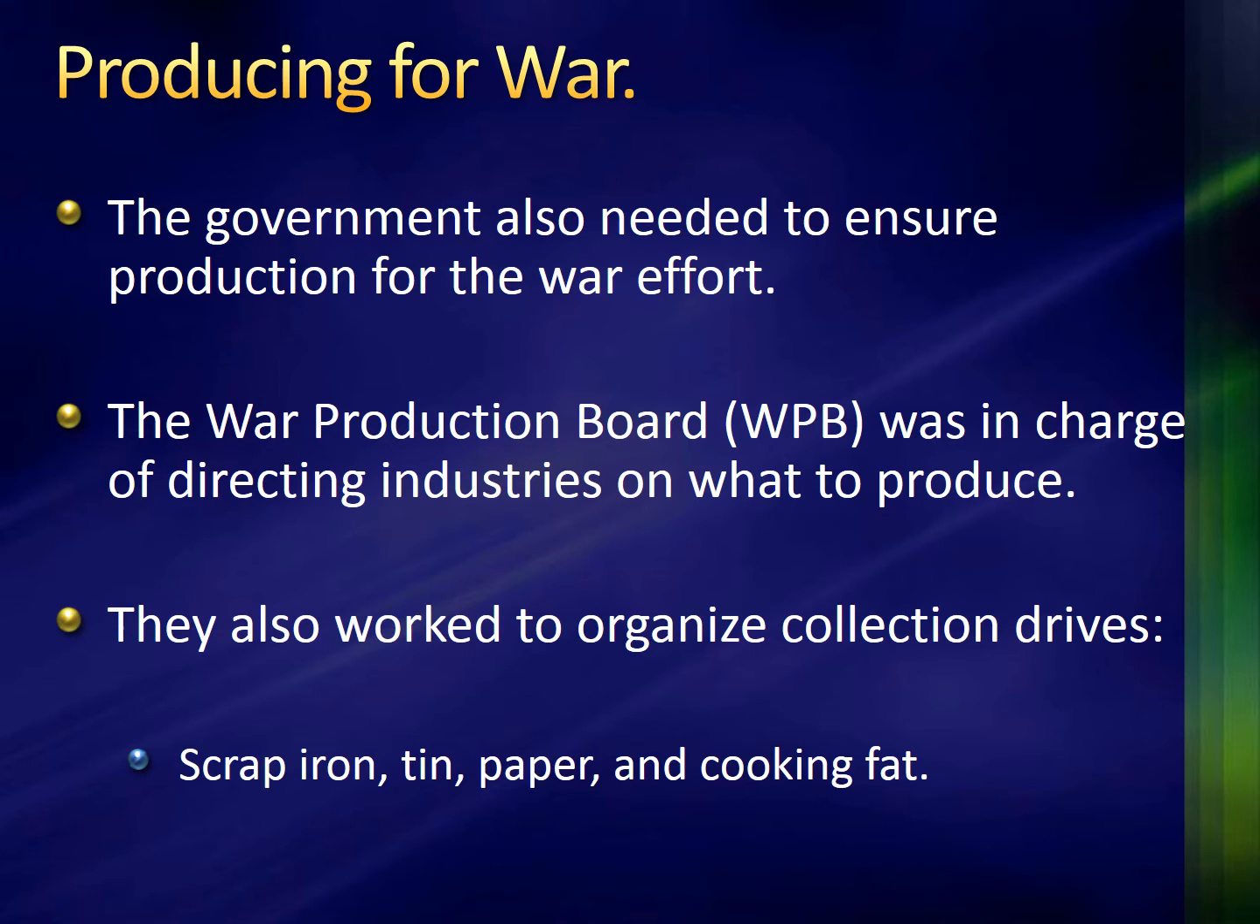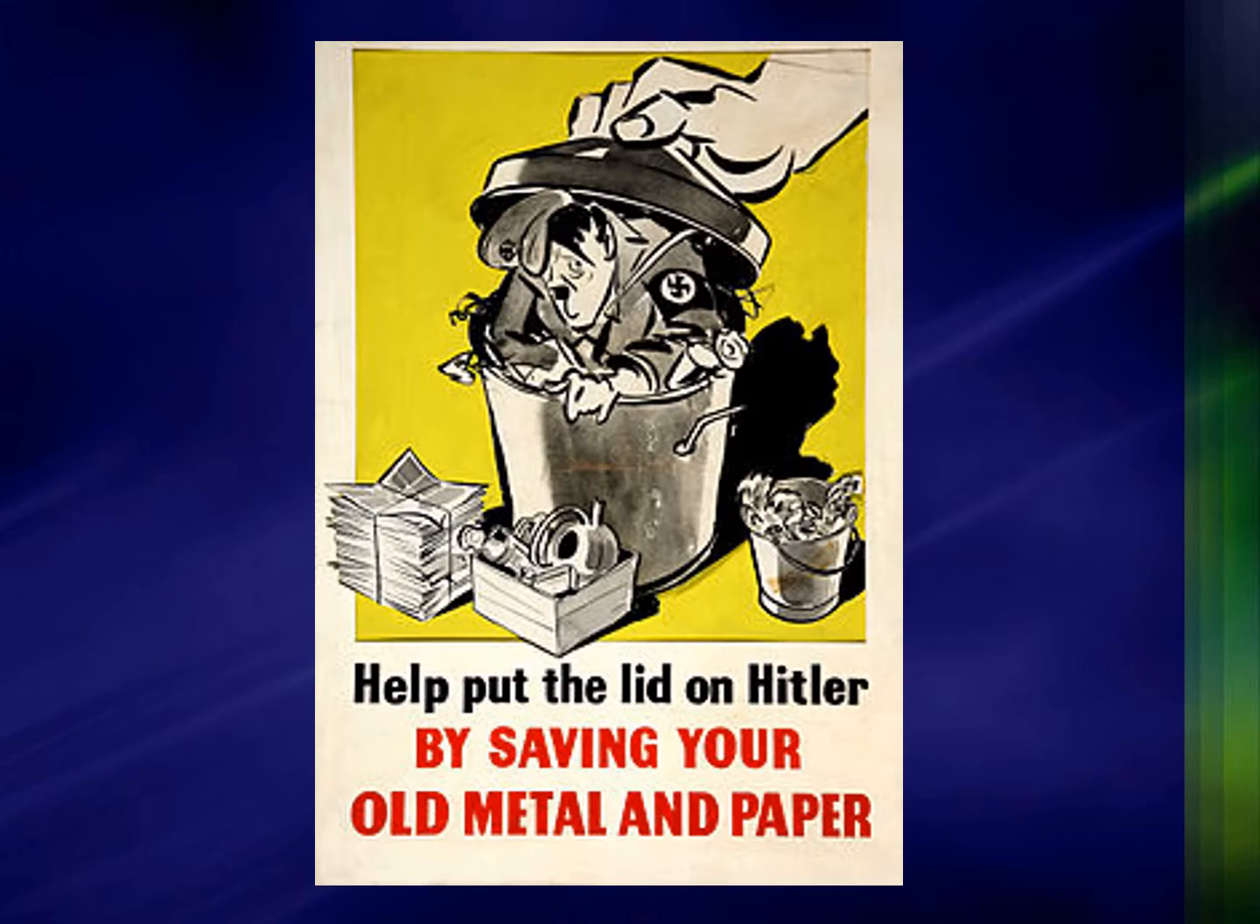The government also needed to ensure production for the war effort. So remember we talked about a lot of the industries that transferred what they were making to produce things for the war. So the War Production Board, or the WPB, was in charge of directing industries on what to produce. They also worked to organize collection drives for scrap iron, tin, paper, cooking fat, and all these items are going to be able to be recycled to help the war effort.